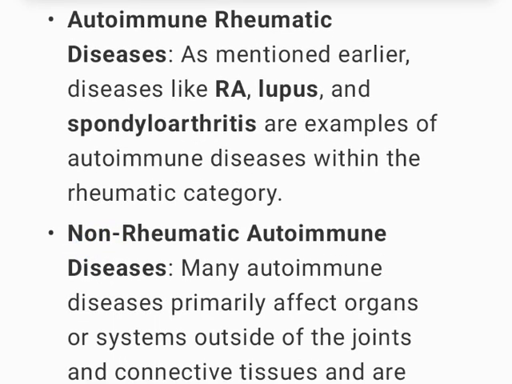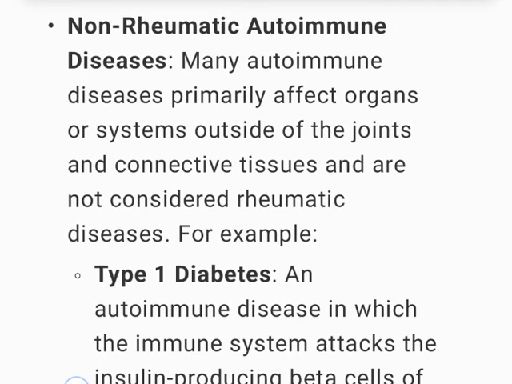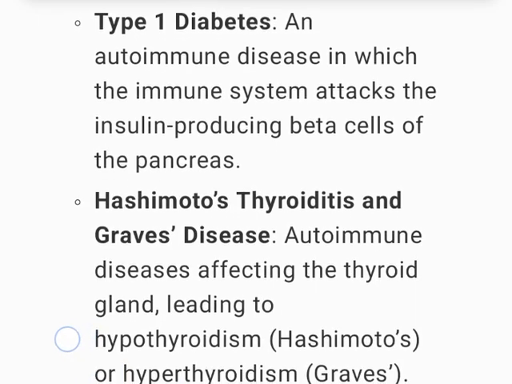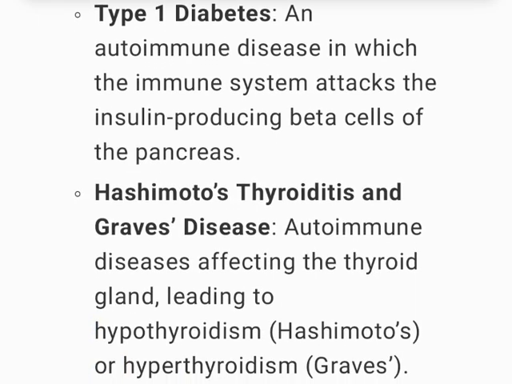Autoimmune rheumatic diseases. As mentioned earlier, diseases like RA, lupus, and spondyloarthritis are examples of autoimmune diseases within the rheumatic category. Non-rheumatic autoimmune diseases. Many autoimmune diseases primarily affect organs or systems outside of the joints and connective tissues and are not considered rheumatic diseases. For example, type 1 diabetes, an autoimmune disease in which the immune system attacks the insulin-producing beta cells of the pancreas.